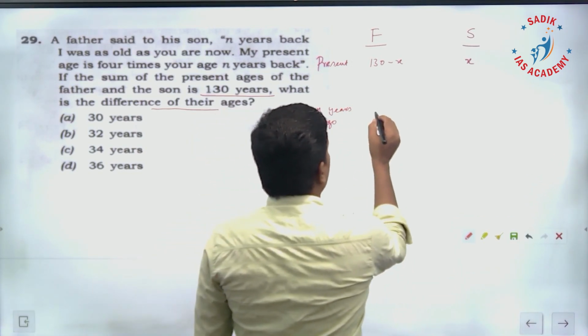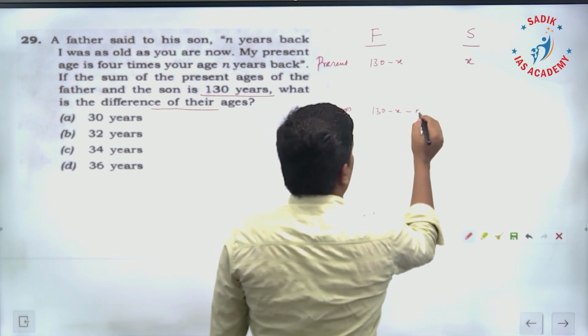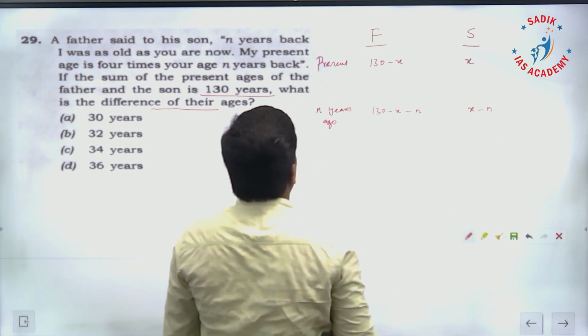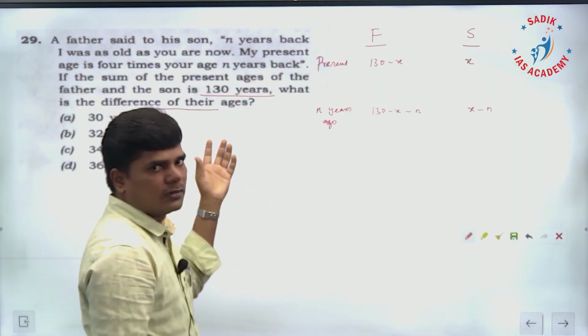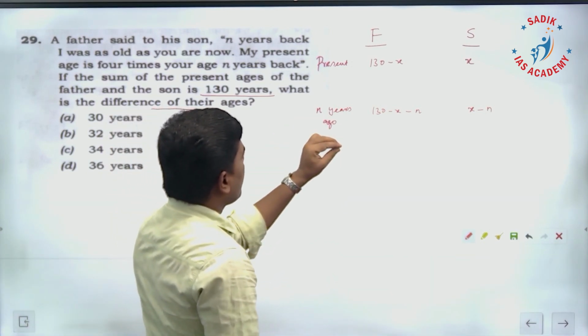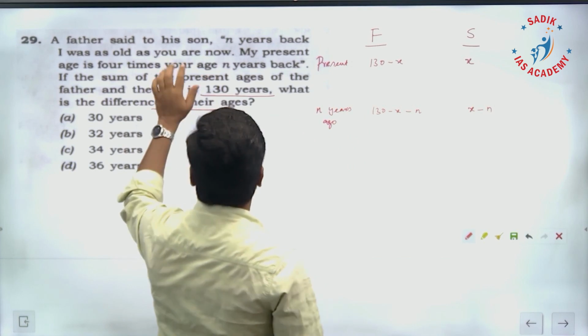It is going to be 130 minus x minus n, and x minus n. See, conventionally I am solving. You can go with the options also.